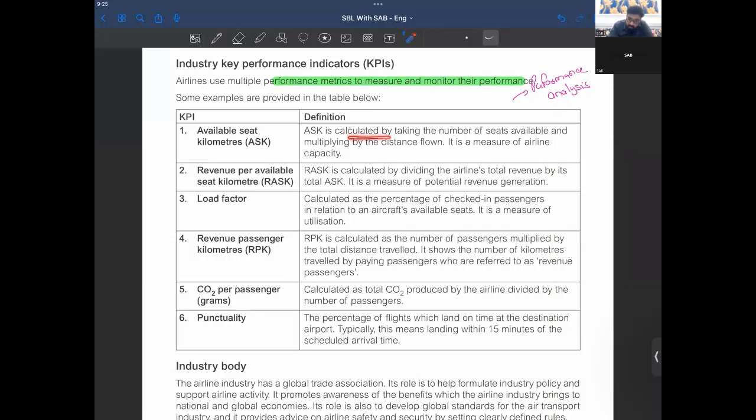ASK, available seat kilometer, is calculated by taking the number of seats available multiplied by the distance flown. It is a measure of airline capacity. So basically the capacity is measured through this. Then revenue per available seat kilometer, RASK, is calculated by dividing the airline's total revenue by its total ASK, right? It's a measure of potential revenue generation.